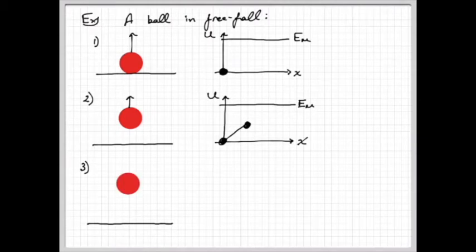Okay, and then in the final picture, so sometime later, the ball is now at its highest point, which means it has no more velocity, and after this, it's going to start to fall. So at this moment, there is no velocity, and if we plot this on the energy diagram, that would mean that all the kinetic energy has transformed into potential energy.